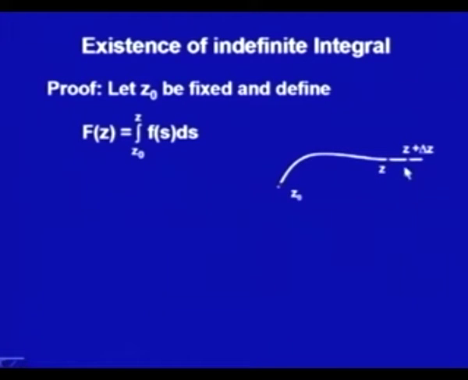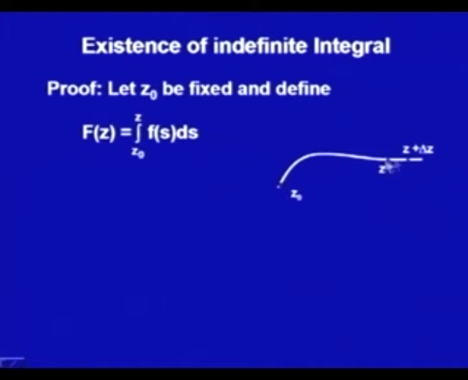We will take one point z plus delta z in the neighborhood of z, and we will extend this path, a straight line we could say, till this one. Now, I have taken this in a small neighborhood of z, so it is again inside our domain, and the function is analytic, because the function is analytic in the whole domain. So, the function is analytic on that path, the extended path also.